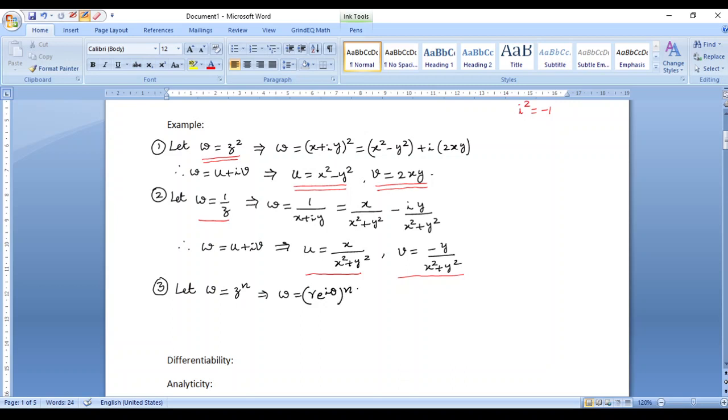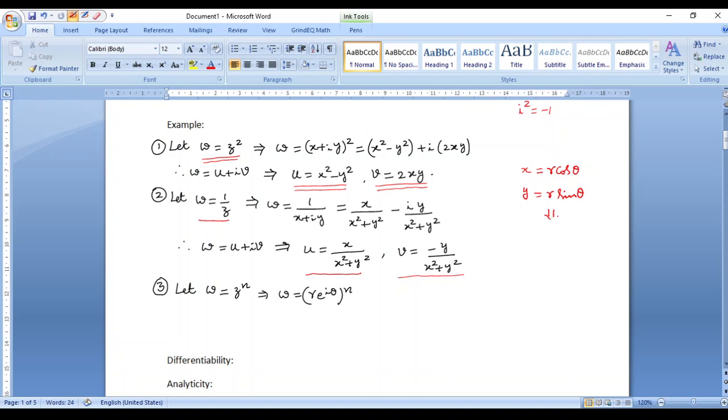I hope all of us know what r and theta are. So just to recall, in polar form, we know that x is nothing but r into cos theta, and y is nothing but r into sin theta, right?